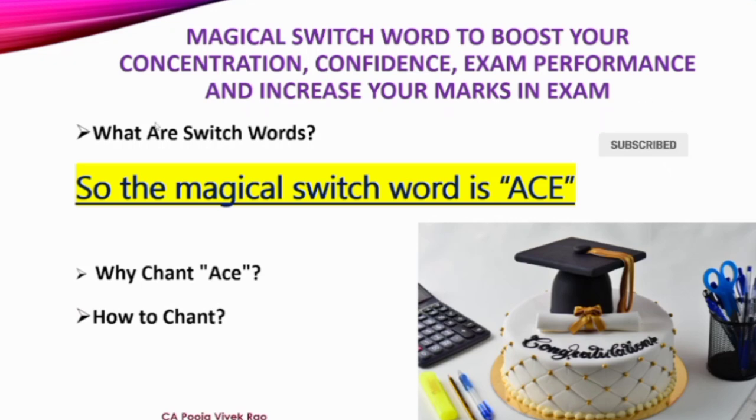Every morning after waking up, close your eyes and chant Ace, Ace, Ace and so on continuously for 5 minutes with full belief. And again in the night before sleeping, repeat the same for 5 minutes to reinforce positive energy. So you will be chanting like Ace, Ace, Ace, so on for 5 minutes in the morning and 5 minutes in the night.